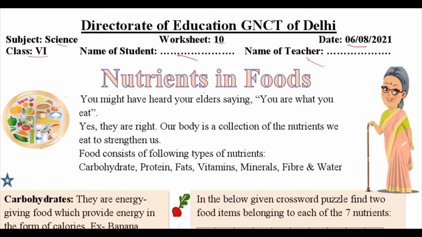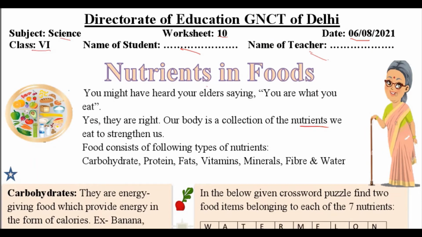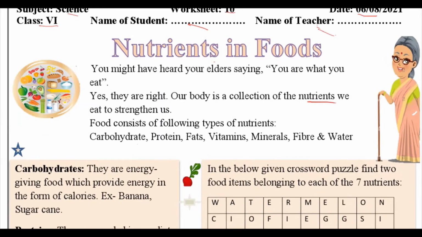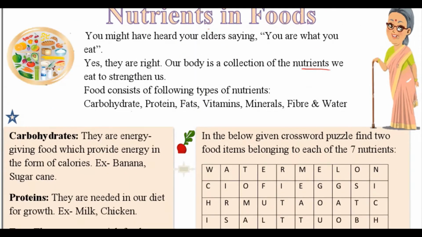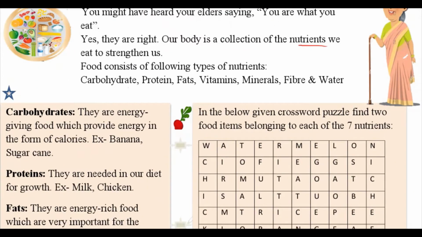Our body is a collection of the nutrients we eat to strengthen us, and these nutrients are present in the food we eat. So there are 7 types of nutrients given here: carbohydrate, protein, fats, vitamins, minerals, fiber, and water. Let us learn about each of them one by one.